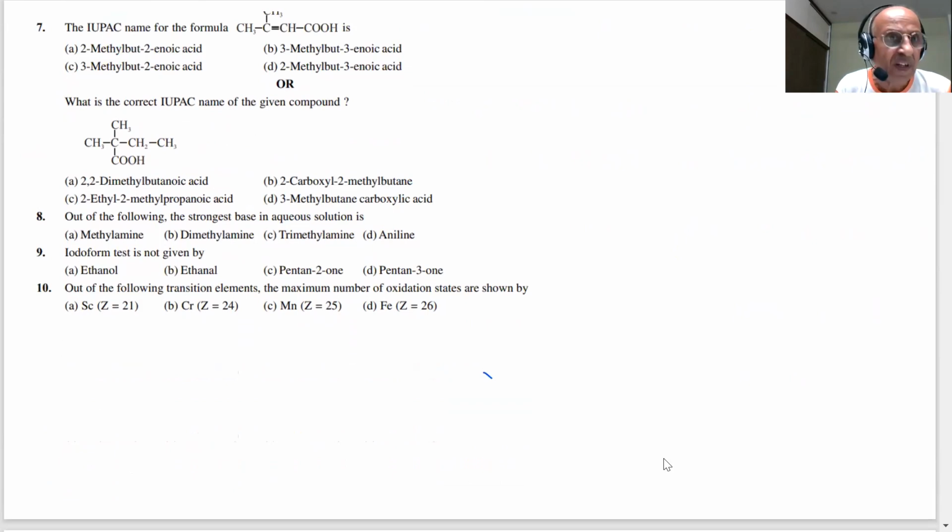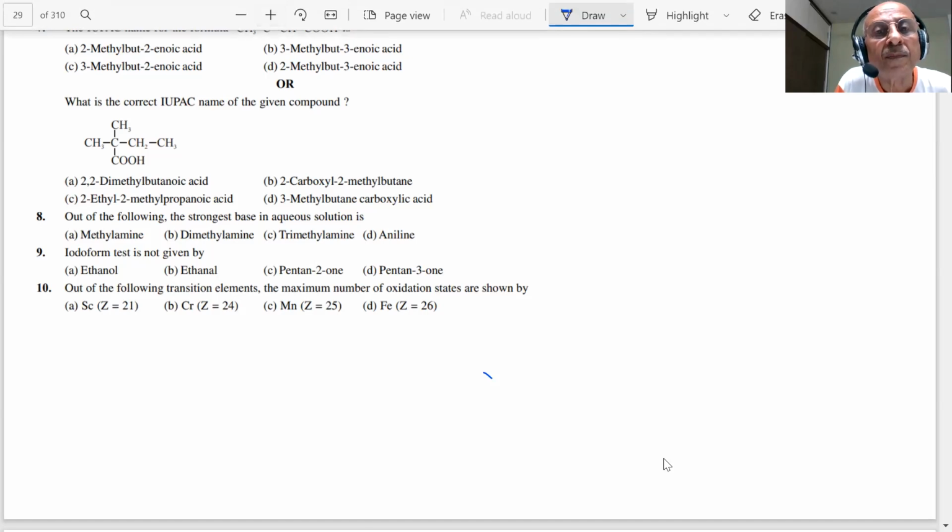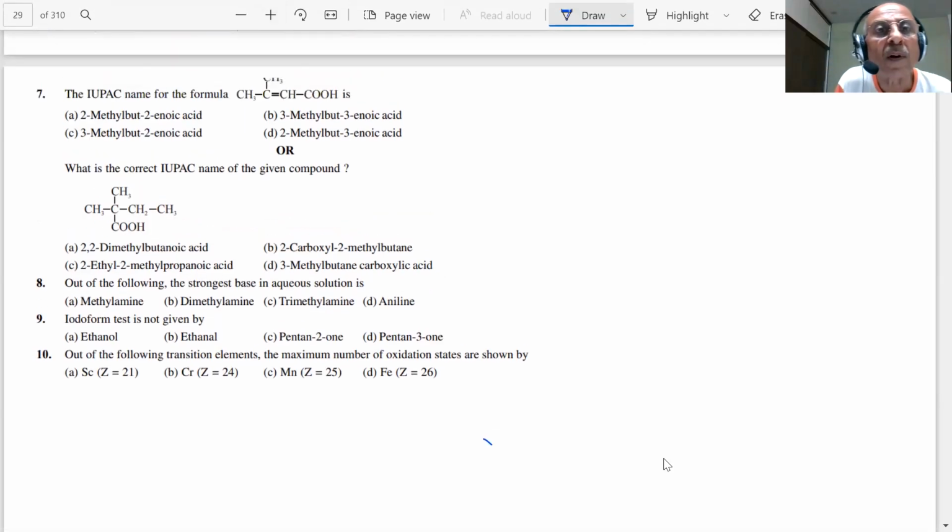The IUPAC name of the compound with the formula CH3. What will be the name, students?